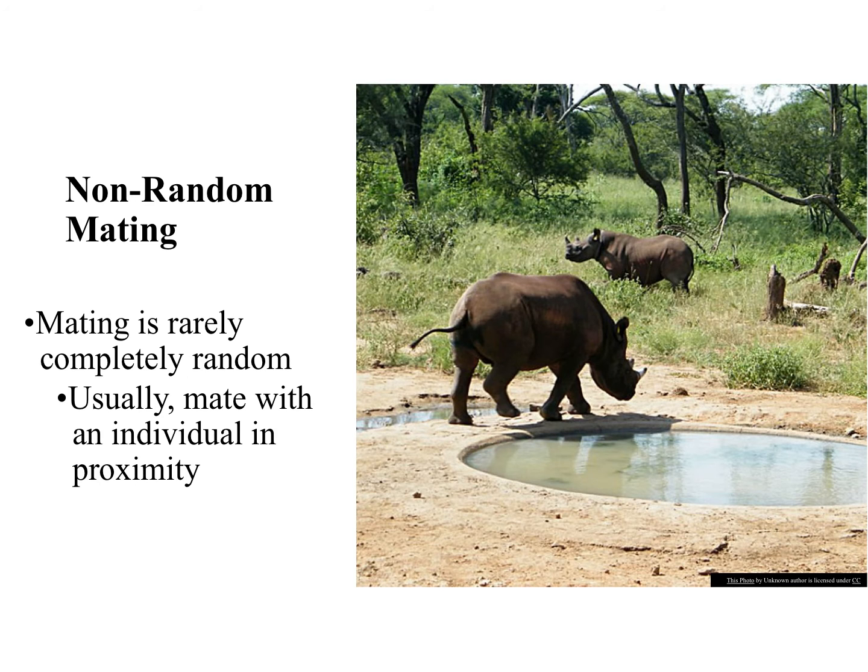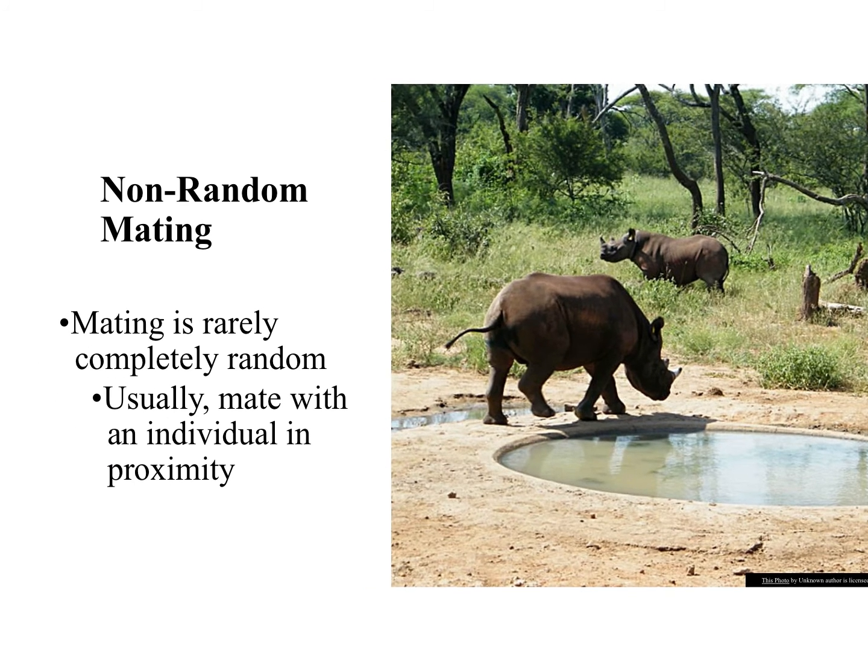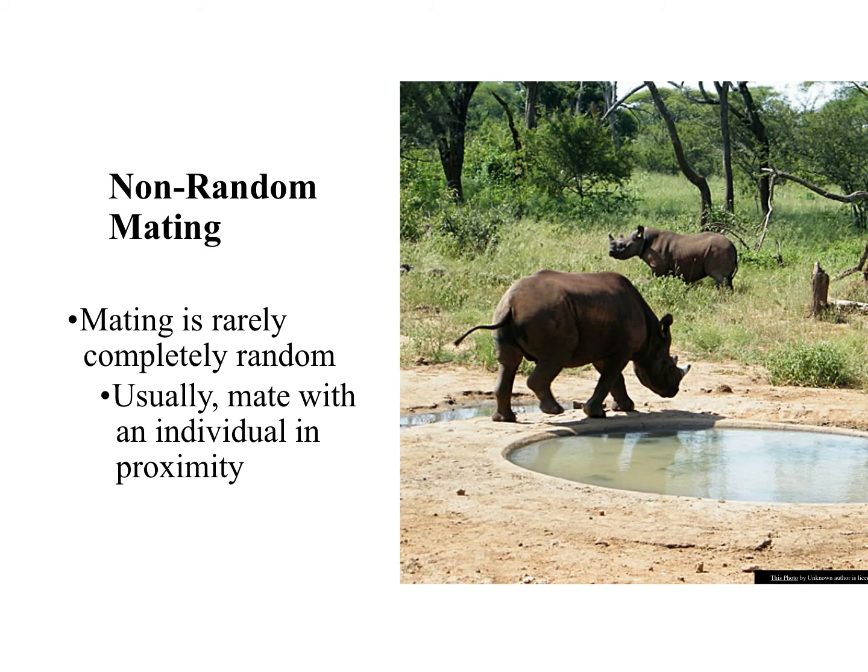The third mechanism is non-random mating. It turns out mating is almost never completely random. And the reason for that is usually you're confined to your actual location. So you're stuck with kind of who's around you to mate and to breed with.